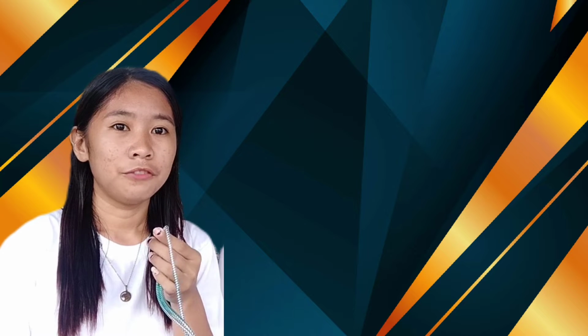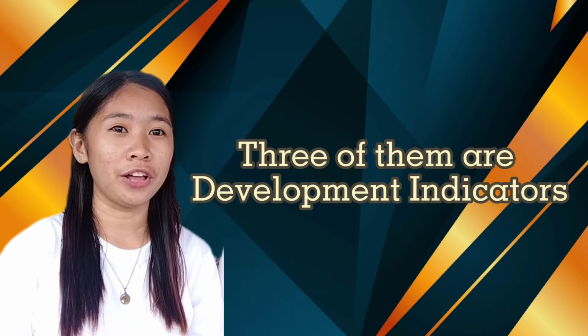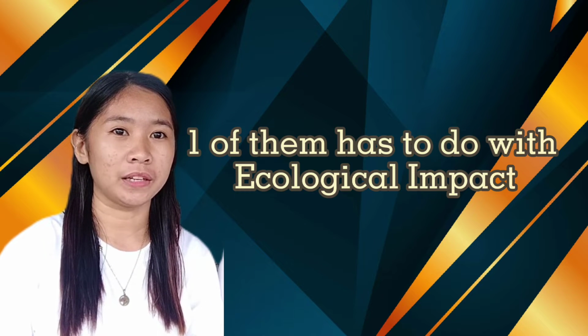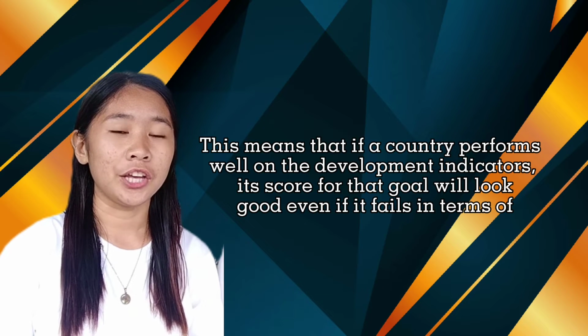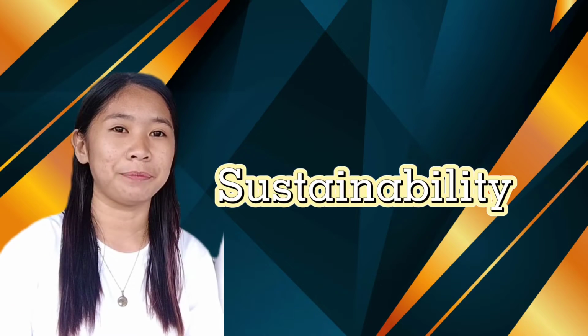Most SDGs contain a mix of these, but ecological indicators are almost swamped by the development indicators. For example, the SDG Index has 4 indicators for Goal 11 on sustainable cities and communities. 3 of them are development indicators, while only 1 of them has to do with ecological impact. This means that if a country performs well on the development indicators, its score for that goal will look good even if it fails in terms of sustainability.